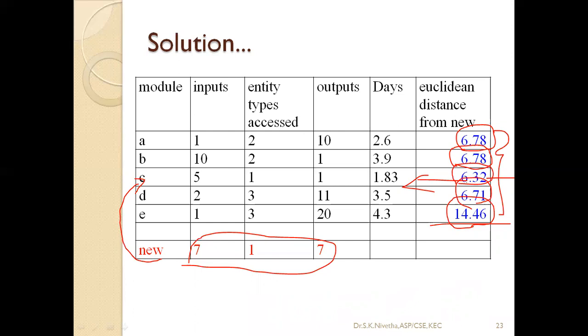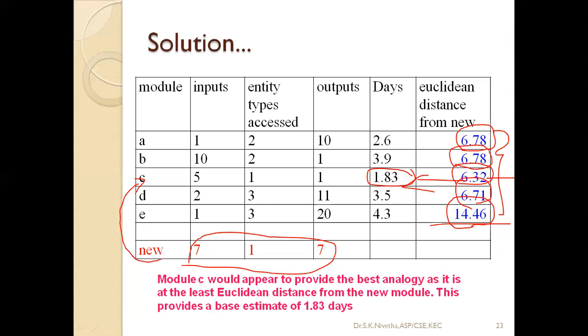Almost equal means I should have the distance 0, but I am having 6.3. Among the available data, this is the lowest, so I can take this up. My target effort would come around 1.83, not exactly 1.3, because it is a similar project, not an exact project. So it would be around 1.83. Even it may be 2 or 3. Okay, so we can conclude like that.